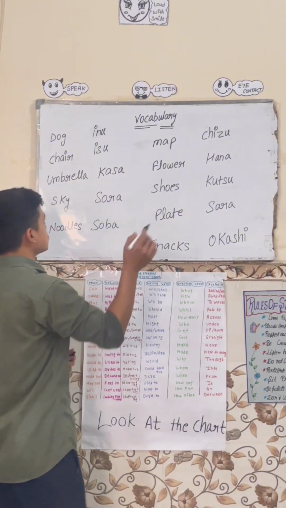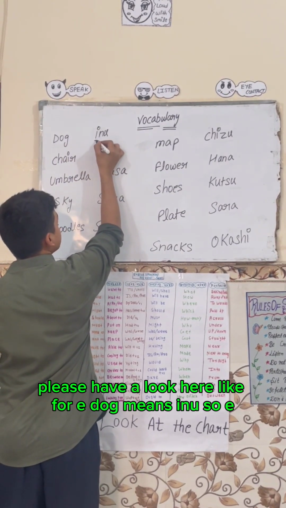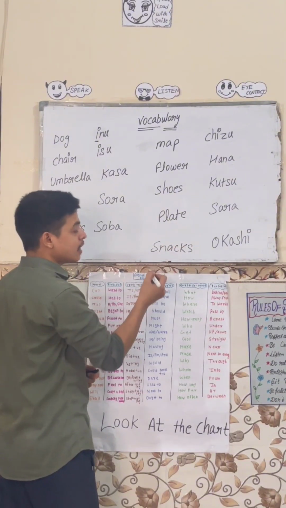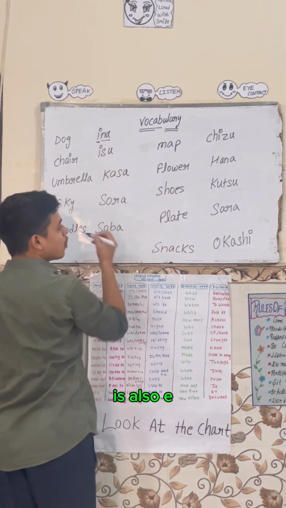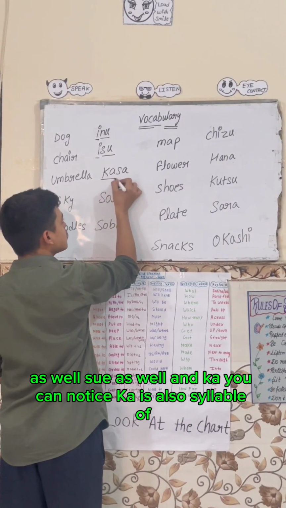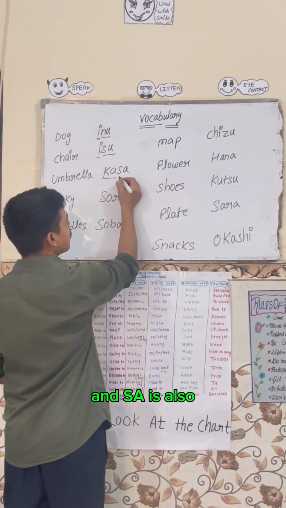For example, please have a look here. Dog means inu, so i, you know very well, is a syllable of hiragana, and nu as well, su as well, and ka is also a syllable of hiragana, and sa is also.